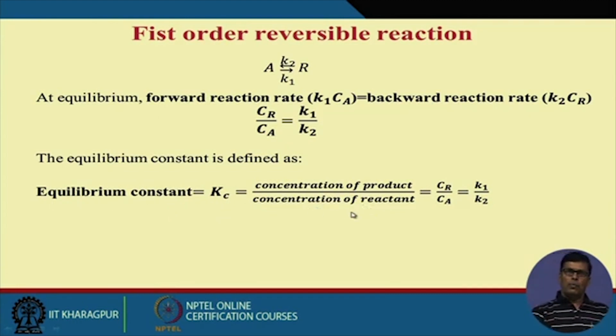Now here I want to point out, since biochemical reactions are mostly reversible in nature, the question comes, how can we increase the production? We can increase the production in two ways. If we increase the amount of substrate in this system, then we can get more product, because this ratio Kc is constant. Kc is equal to concentration of product versus concentration of substrate. More substrate, more product. Less substrate, less product.